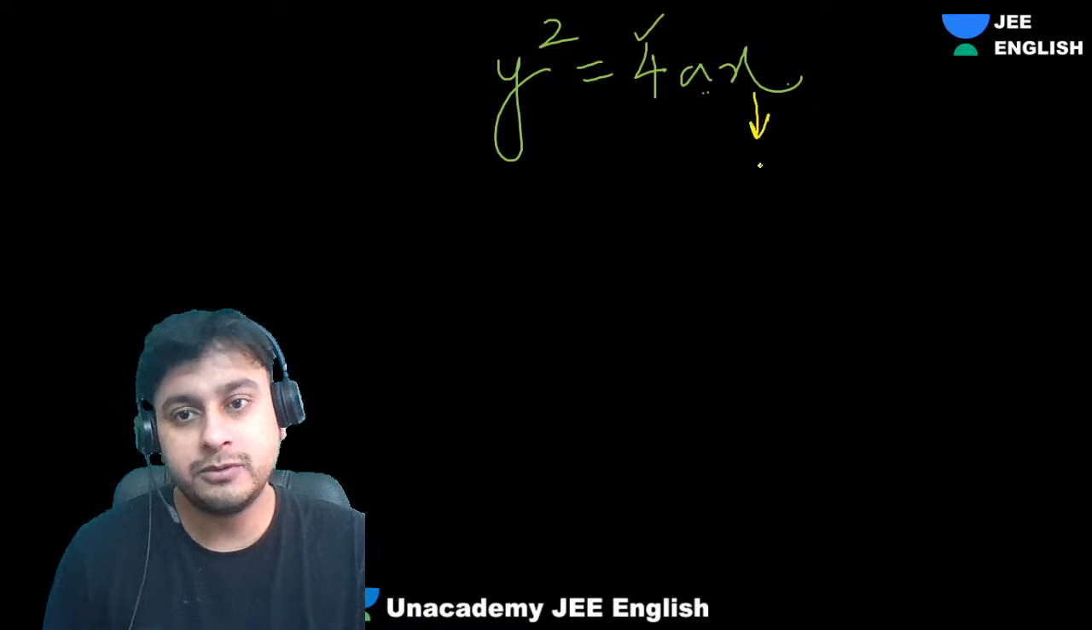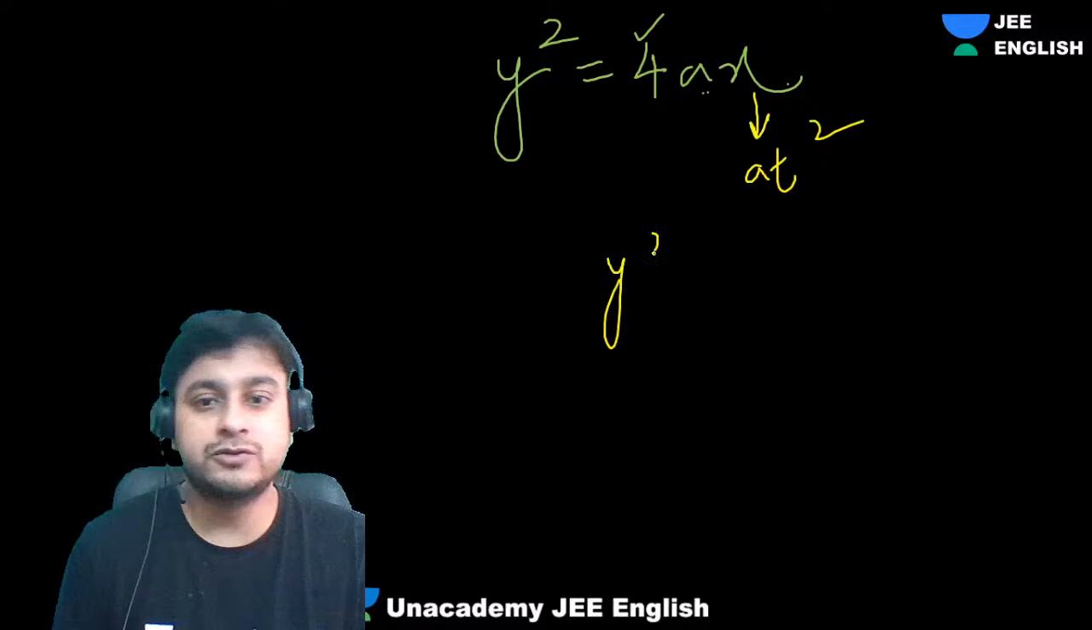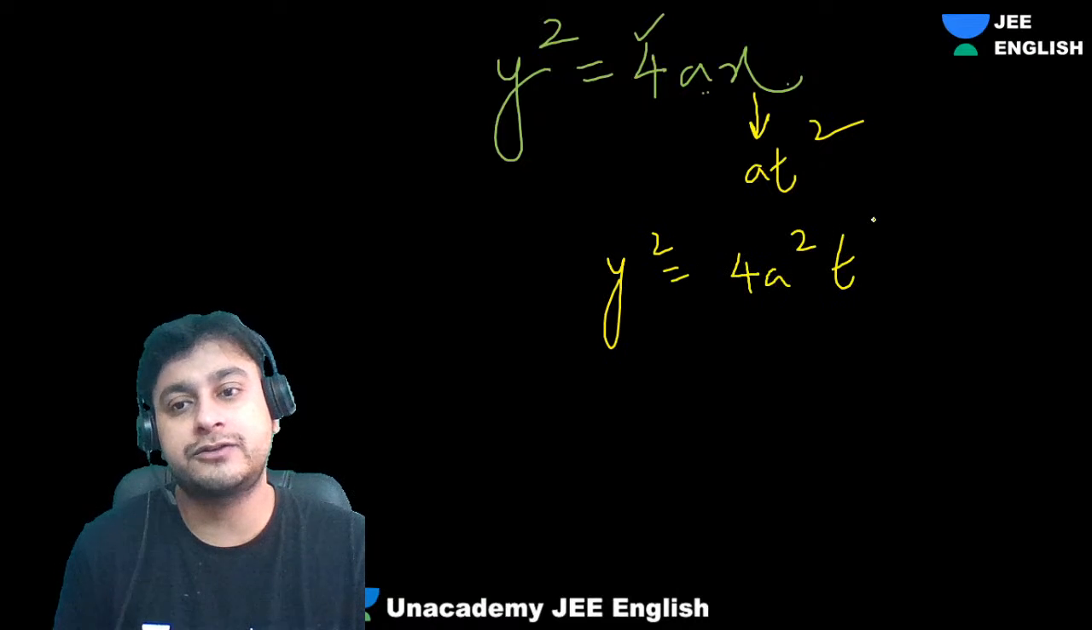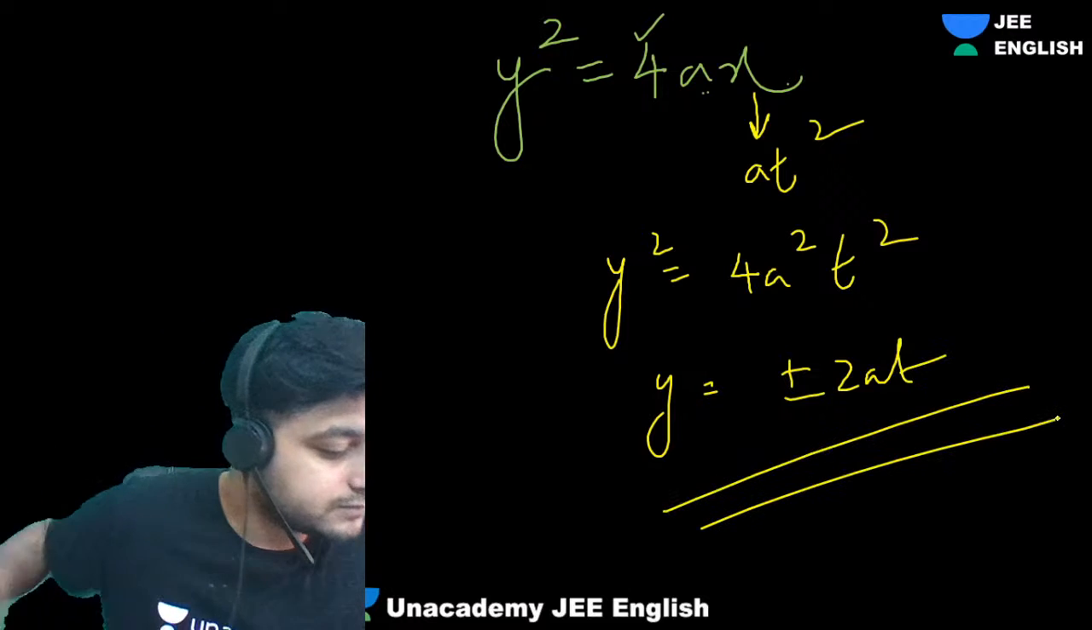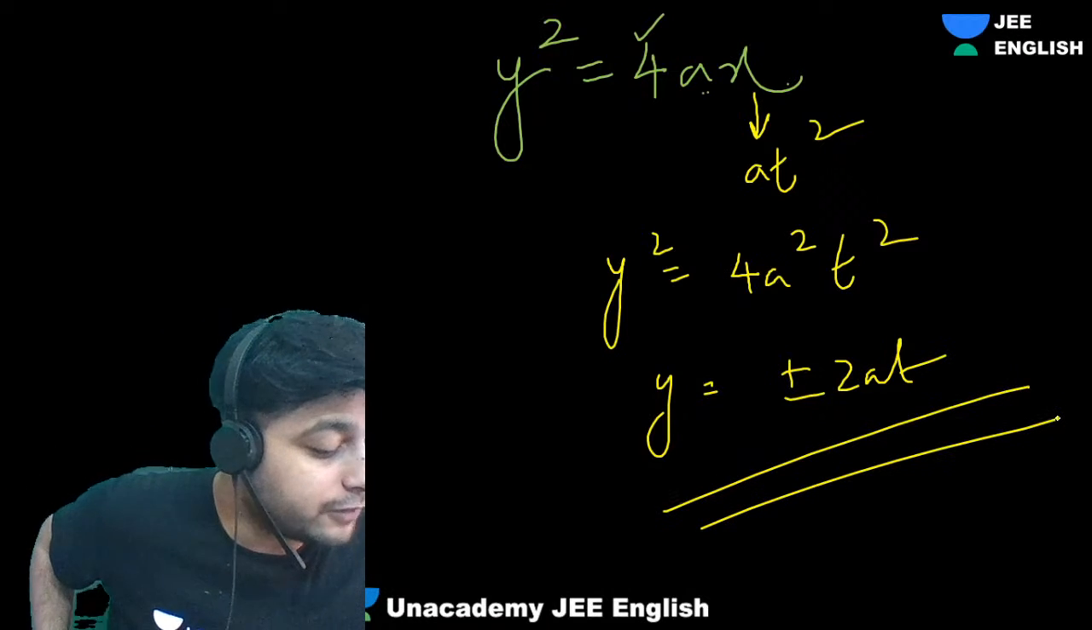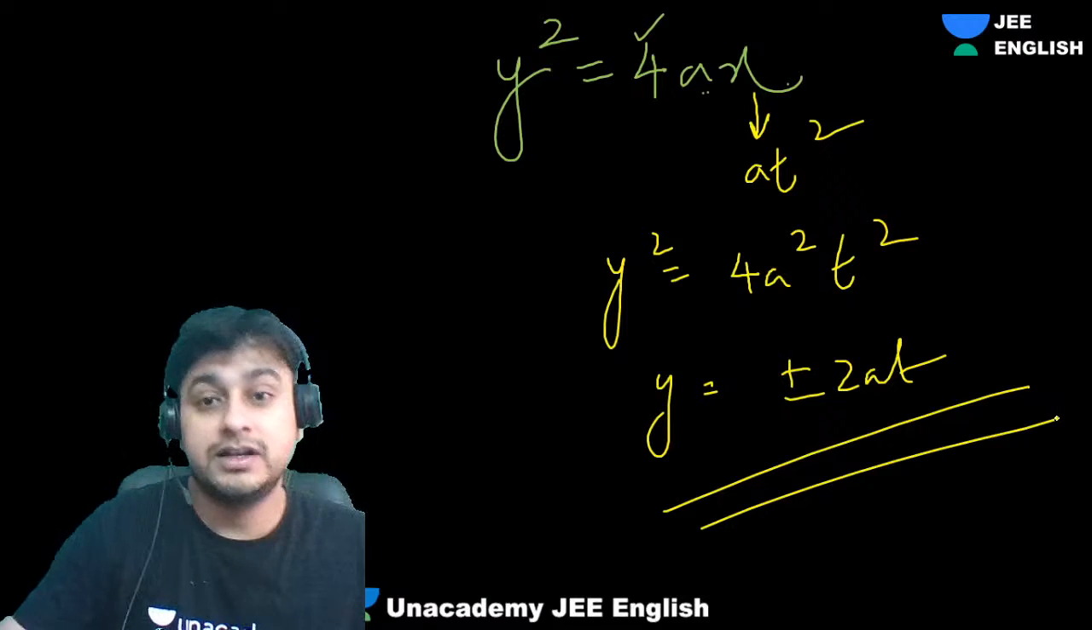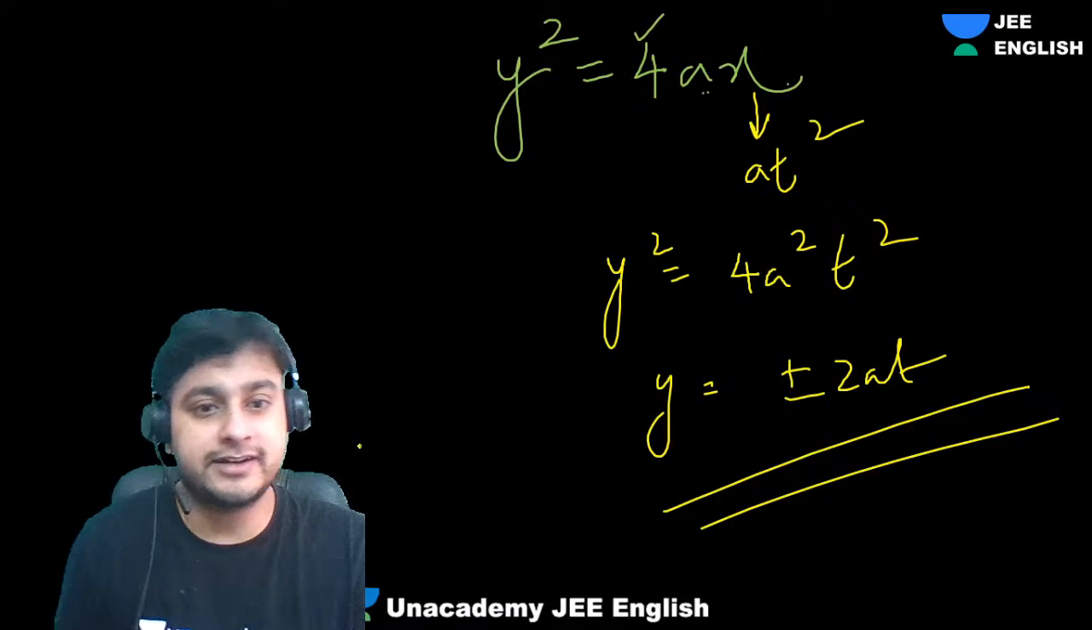Okay. It will be what? At a square. So y square will be what? 4a square t square. So y will be plus minus 2at. Okay, extremities of latus rectum. So you want me to explain extremities of latus rectum?